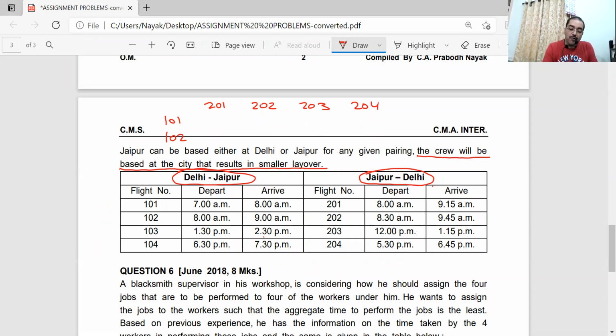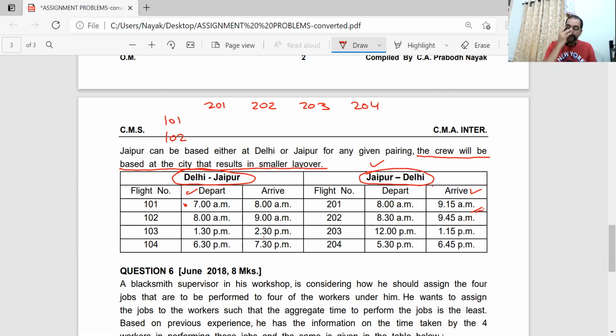Pilot from Jaipur. I'm looking at this table now. He starts at 8 o'clock, arrives Delhi at 9:15. So he can't take the same flight. Now we have to look at the arrival time of this and the departure time of this. 9:15. He cannot start at 7 o'clock the same day, so 7 o'clock next day he will start.